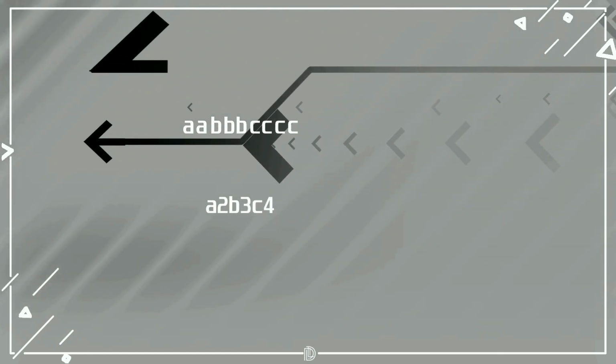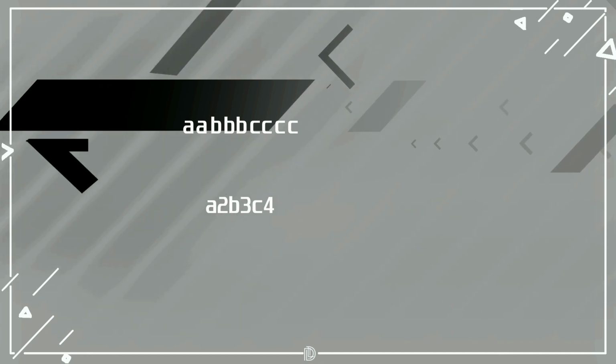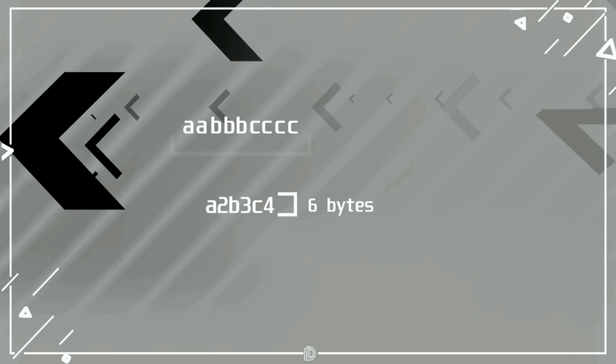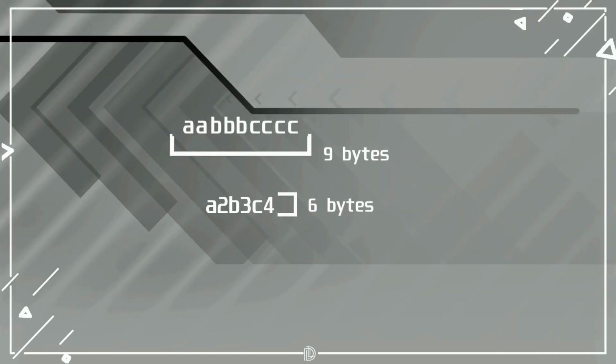So this set of data can be represented using numbers to depict the frequency of the character, and we could program our software in such a way that it copies A twice, B thrice and C 4 times, and we get the same original data back to us when decompressed. This compressed data takes 6 bytes of space, from 9 bytes to 6 bytes. That's a 33% reduction in size, and easily this could be decompressed to get our original data back.